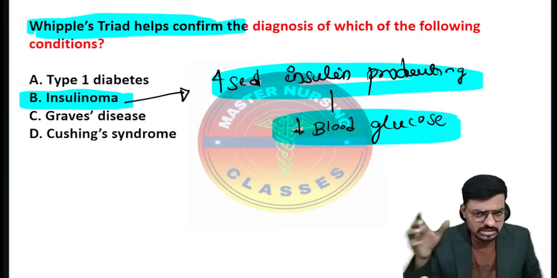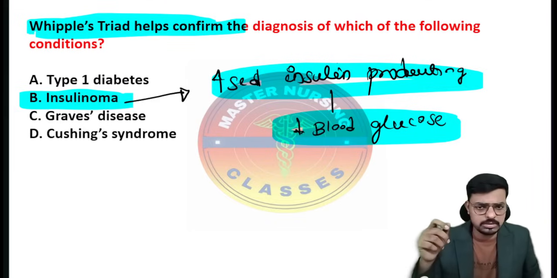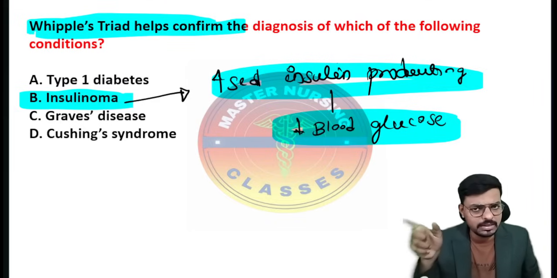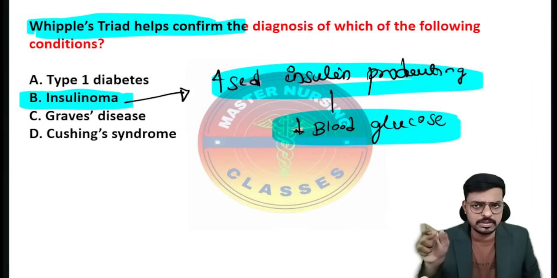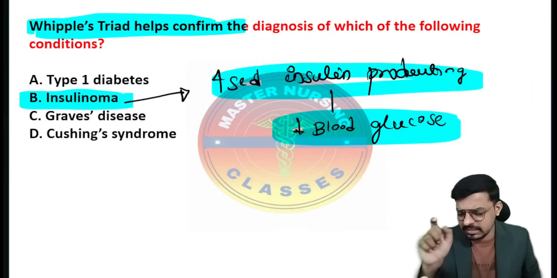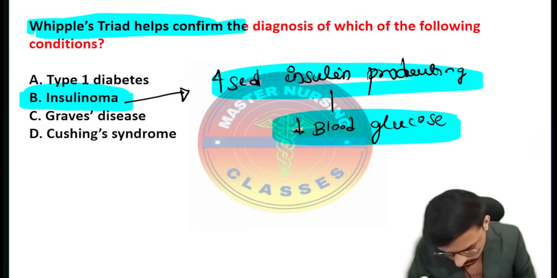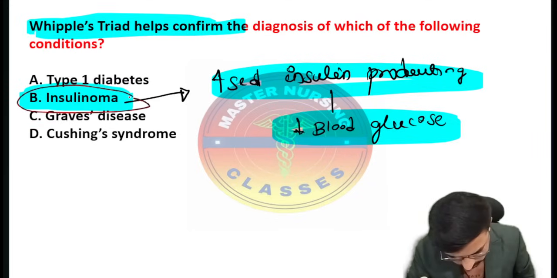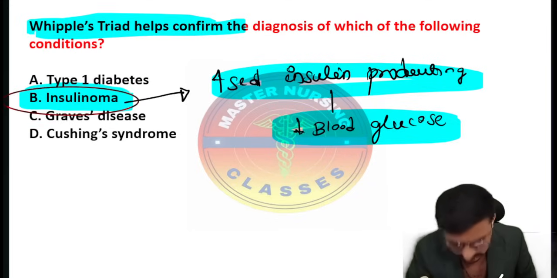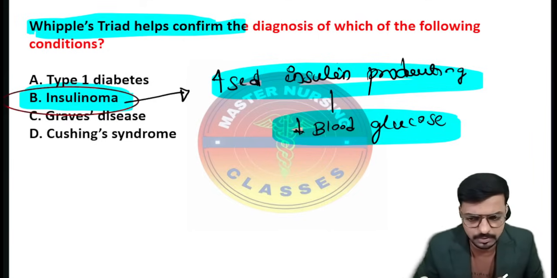Again next day morning he is coming with the same symptoms of hypoglycemia. Means frequent hypoglycemia is happening. Which tumor will we suspect? Yes, frequent hypoglycemia means we will suspect a tumor called insulinoma. So this is the concept. It strikes in your exam directly. Very important, keep in your mind, right?